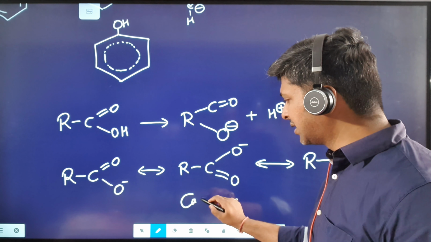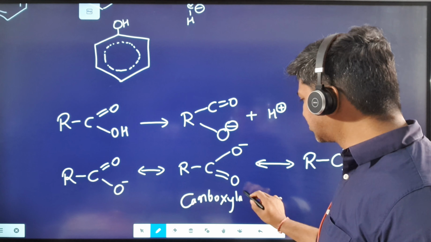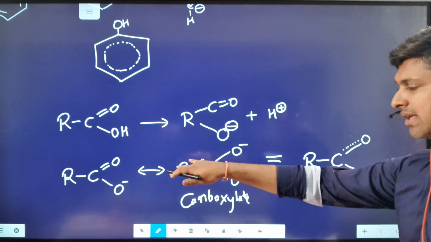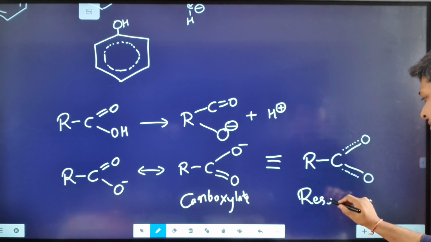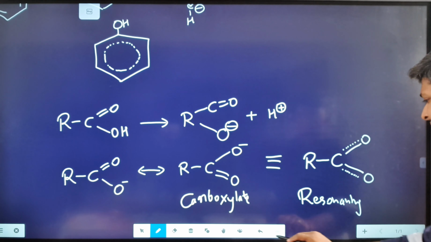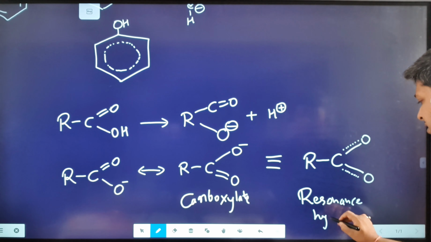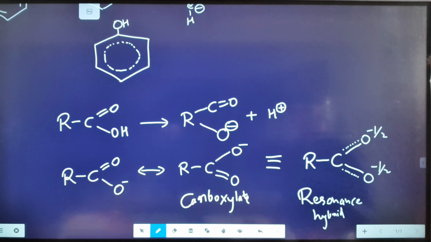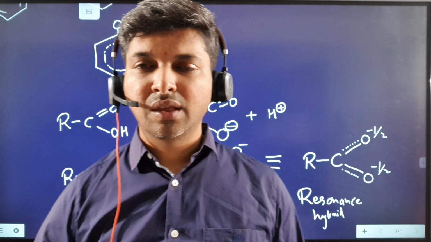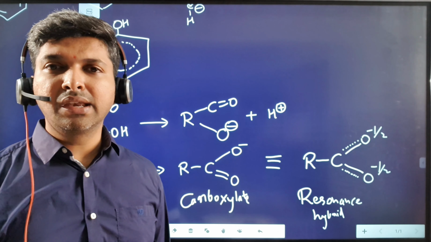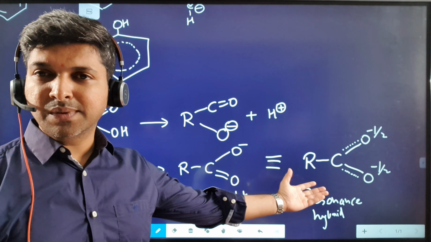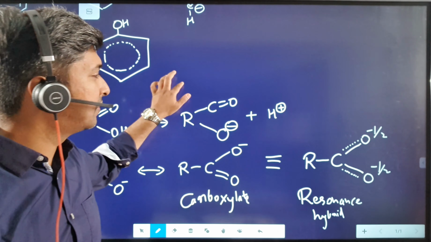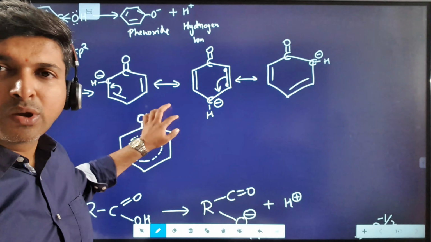And when both the oxygens receive a partial double bond character, this carboxylate ion, it is called as carboxylate ion, this carboxylate ion becomes more stable. Okay, we'll draw a triple line over here, which indicates that this is the resonance hybrid. These are the resonating structures, and this is the resonance hybrid. The resonance hybrid is more stable than the resonating structures, and you can see that the negative charge is also being split into minus half and minus half, resulting in greater stability in case of the carboxylate ion. So the recombination of H plus ion is more difficult in carboxylate ion as compared to the phenoxide ion.